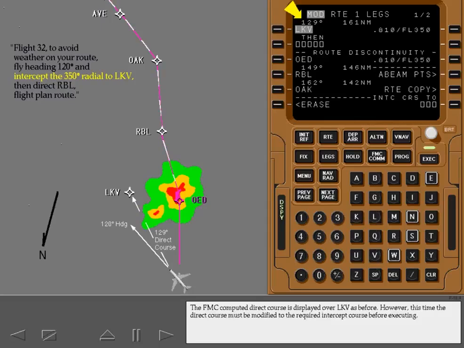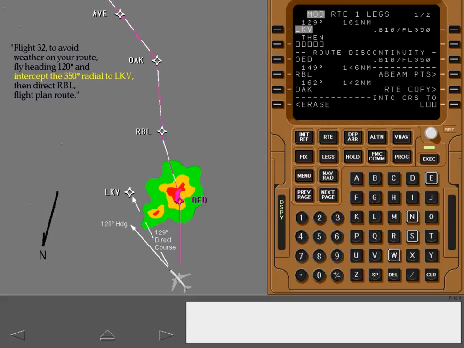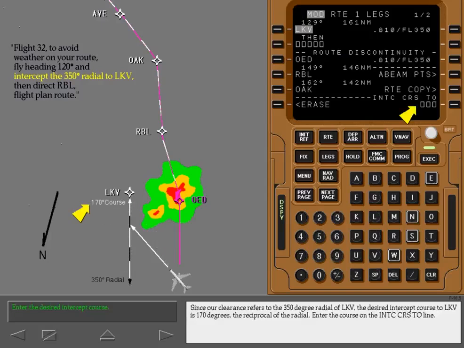The FMC computed direct course is displayed over Lakeview as before. However, this time the direct course must be modified to the required intercept course before executing. Since our clearance refers to the 350-degree radial of Lakeview, the desired intercept course to Lakeview is 170 degrees, the reciprocal of the radial. Enter the course on the Intercept Course 2 line.